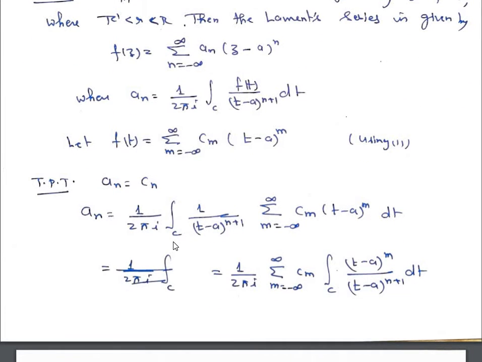So now a_n is given by 1 upon 2 pi i integral over C 1 upon (t minus a) to the power n plus 1, and in place of f(t) we substitute sigma m is equal to minus infinity to plus infinity c_m into (t minus a) to the power m, then dt, which is equal to 1 upon 2 pi i. Sigma can be taken outside the integral sign. Sigma m is equal to minus infinity to infinity c_m integral over C (t minus a) to the power m divided by (t minus a) to the power n plus 1 dt.